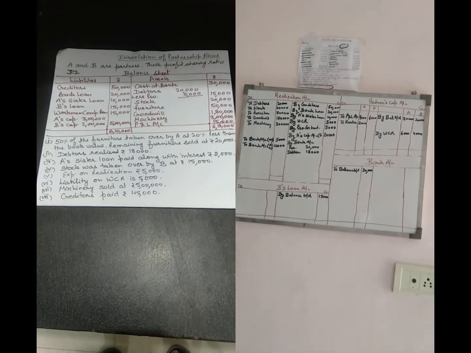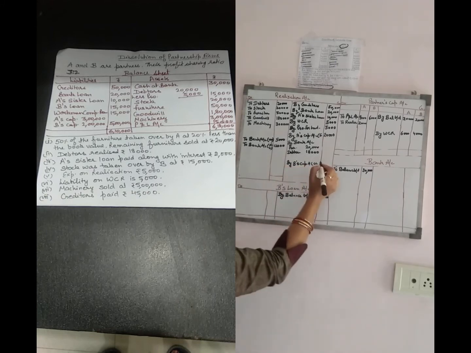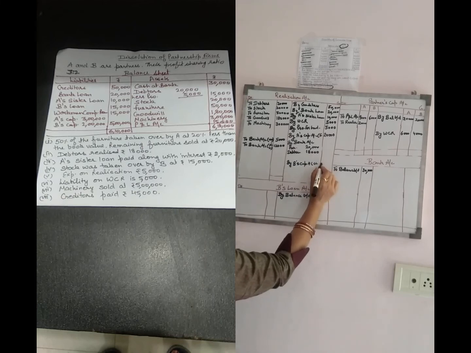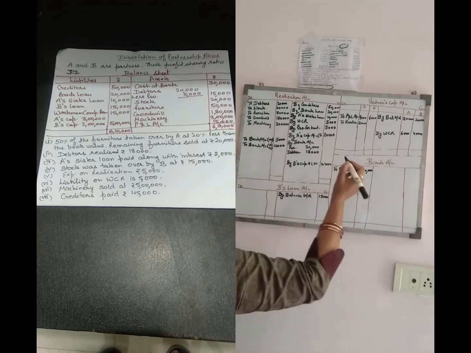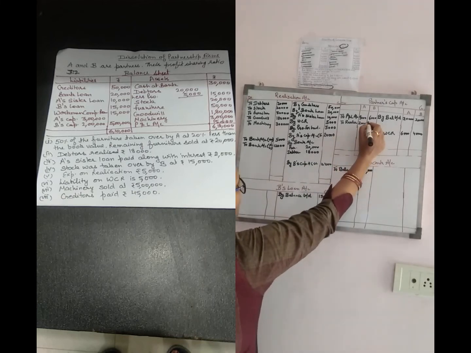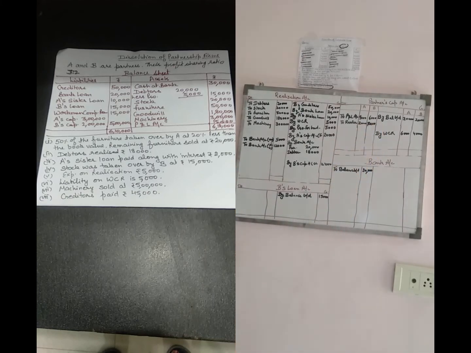Then the third point is stock was taken over by B for 15,000. It means that B's capital account debit to realization. So by B's capital, stock, and the amount is 15,000. The same amount is transferred to B's capital account also, to realization 15,000.